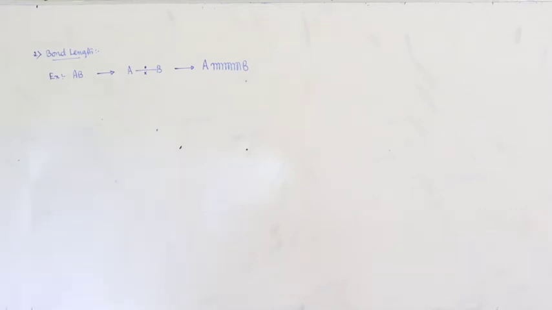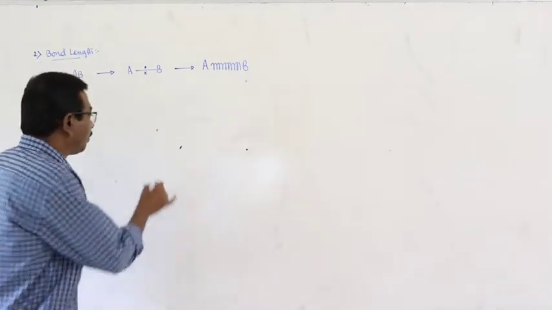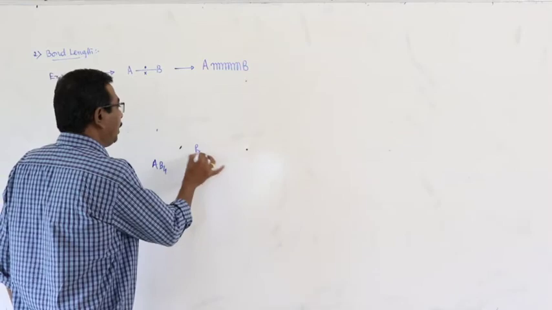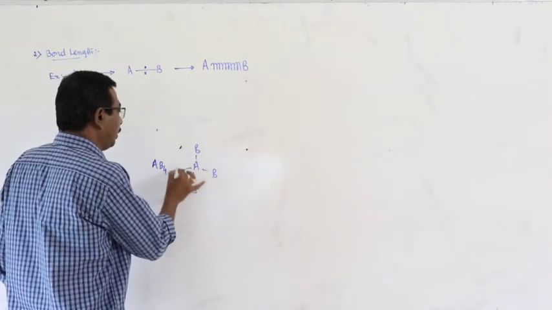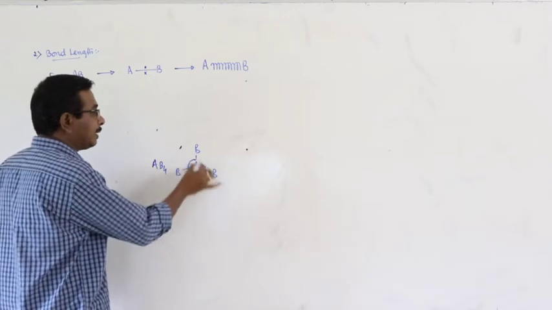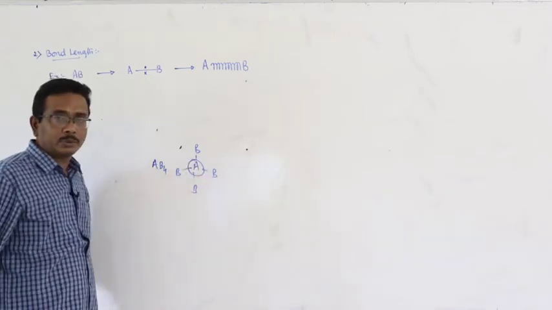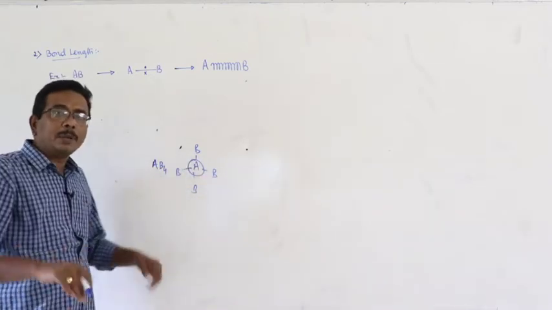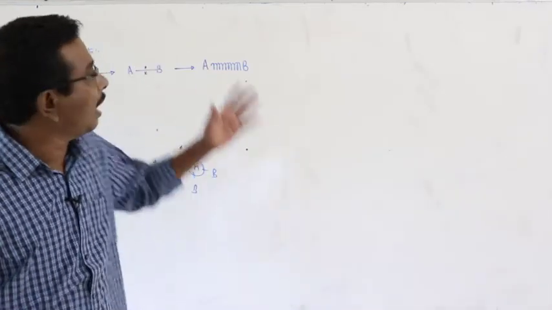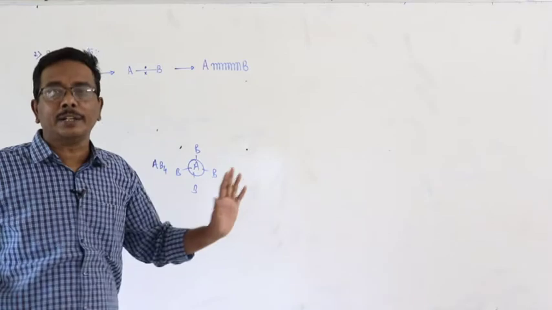Because in any molecule, take for example, there are A, B, B, B, B. This is a molecule. This is the central atom, these are all the bonded atoms. In any molecule, that may be AB, AB2, AB3, AB4, AB5, AB6 or AB7, whatever it may be,